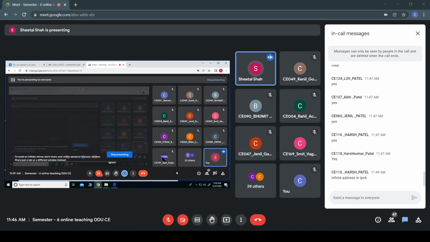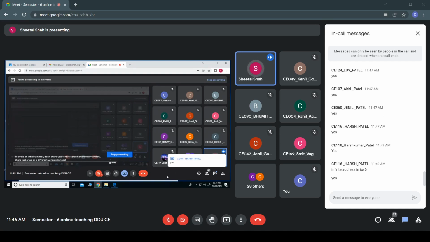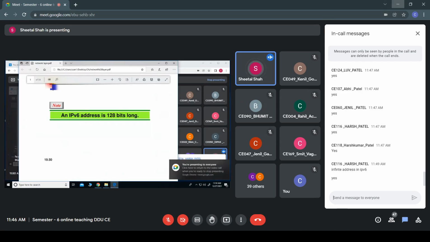Not infinite addresses. With IPv6, 2 raised to 128 addresses can be provided. So that's why they have used this IPv6. Okay, fine. We'll see the format and how the addressing is carried out using IPv6. An IPv6 address is 128 bits long.